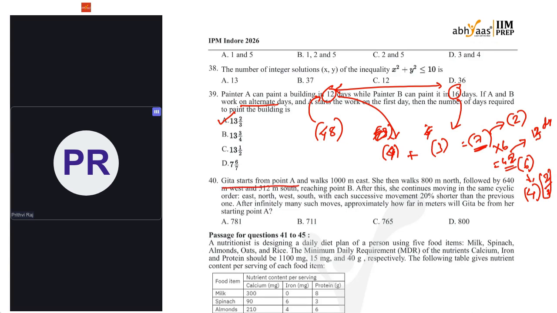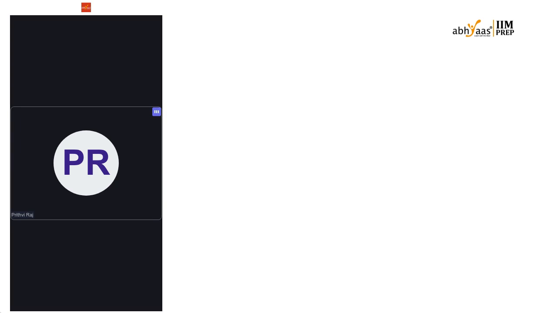Next, come to this one. Geeta starts from point A and walks 1000 meters east. She then walks 800 meters north, followed by 640 meters west and 512 meters south, reaching a point. After this, moving in the same cyclic order east, north, west, south, with each successive movement 20% shorter than the previous one. After how far in meters will Geeta be from her starting point A? Again, even this question has been discussed, has been given in your mocks.